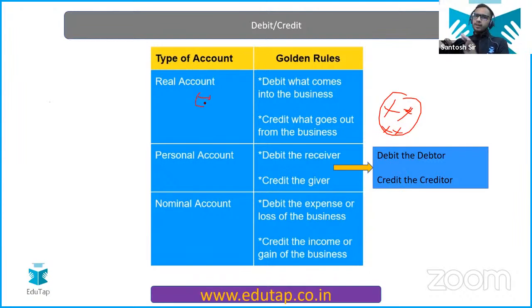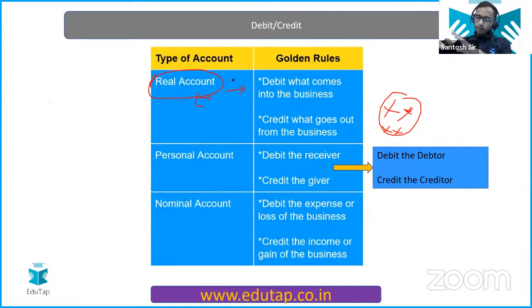So we have three types of account. You have identified the accounts and the classification of that account. If any account comes under the category of real account, to know whether to debit or credit, you need to apply this rule: debit what comes in, credit what goes out. I'll give you the example.